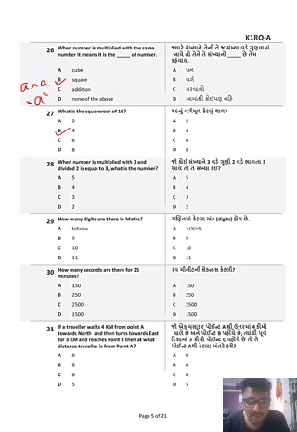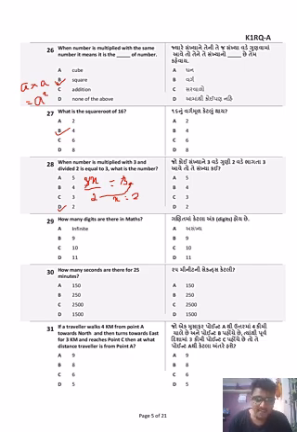When a number is multiplied with 3 and divided by 2 is equal to 3, what is the number? Again, linear equation, simple linear equation का question है. A number, let's say the number is x, it is multiplied by 3, 3x and it is divided by 2, and the answer is 3. What is the value? 3 and 3 cancels, x is equal to 2 will go and multiply on the other side, it will become 2. So the value of x is 2. How difficult was this? Next one.